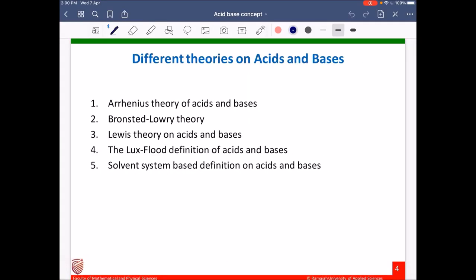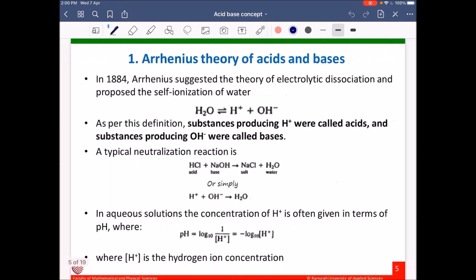These are the different theories on acids and bases and their concepts. 1. Arrhenius theory of acids and bases. 2. Bronsted-Lowry theory. 3. Lewis acid-base theory. 4. The Lux-Flood definition of acids and bases. 5. Solvent system based definition of acids and bases. We will study one by one. First, Arrhenius theory of acids and bases.